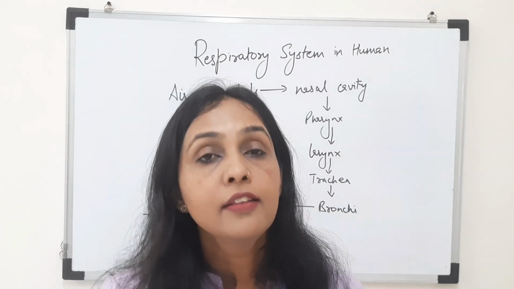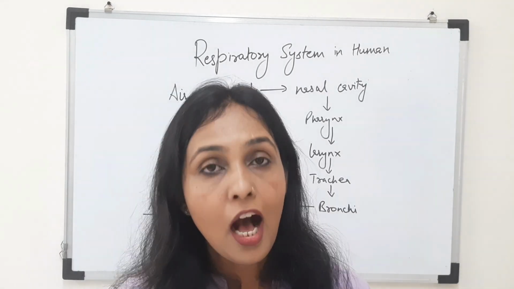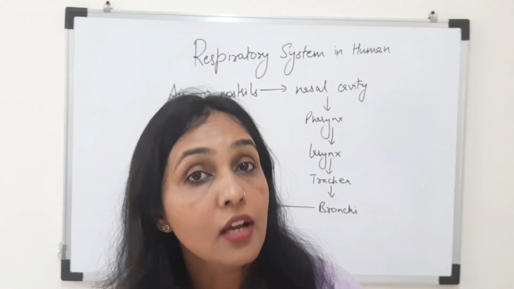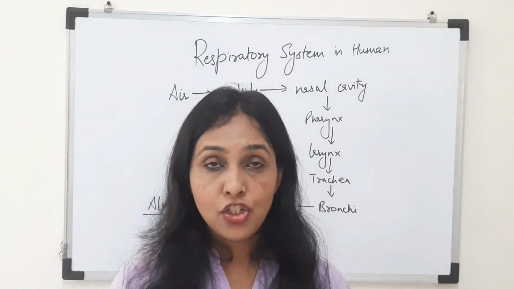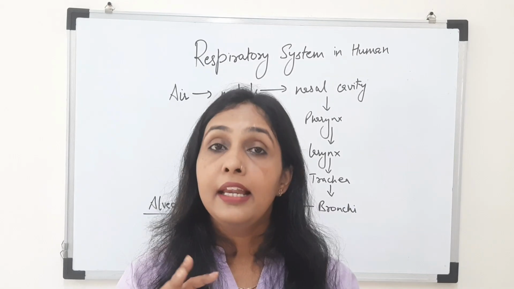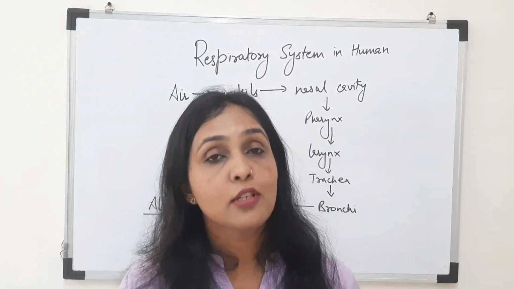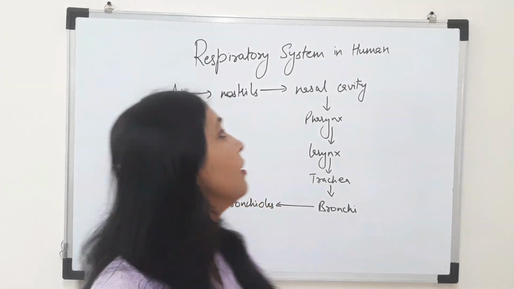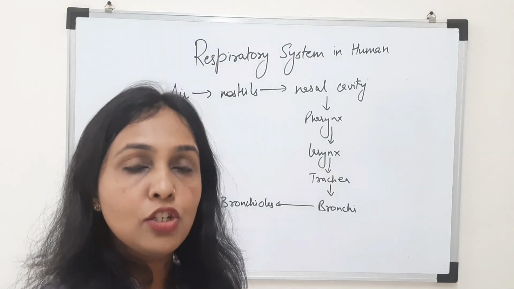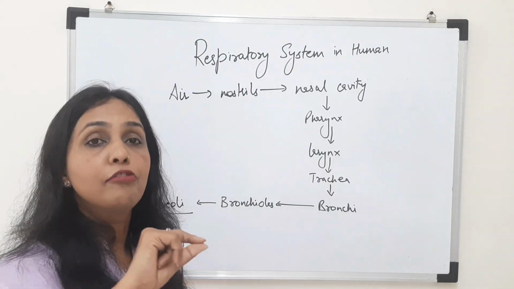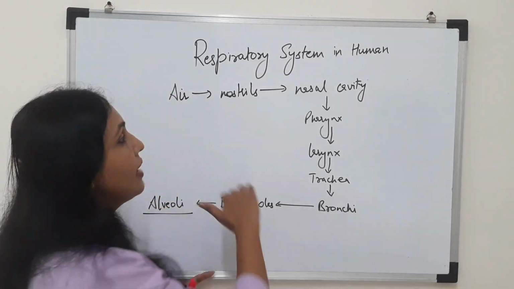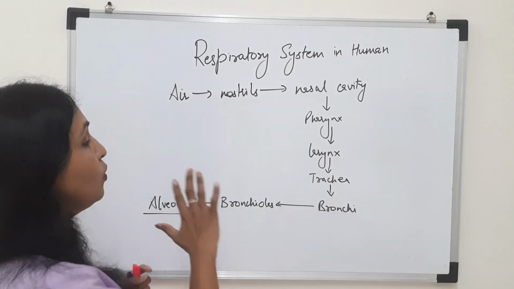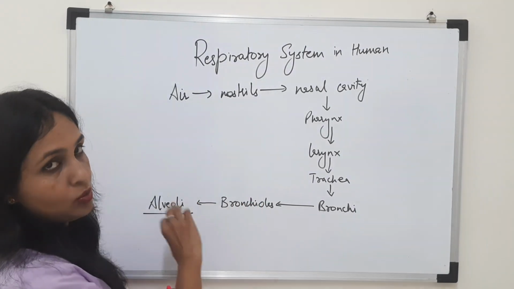Now we will study the passage of air into our body, how the air enters into our body and what are the pathways that it follows to reach the lung. So there are different structures and organs present in our body that help in the process of gaseous exchange. So they all together come under respiratory system. The passage or the tract that the air follows to reach our lungs is known as the respiratory tract. Now we will study how the air enters into our body and reaches the lungs.